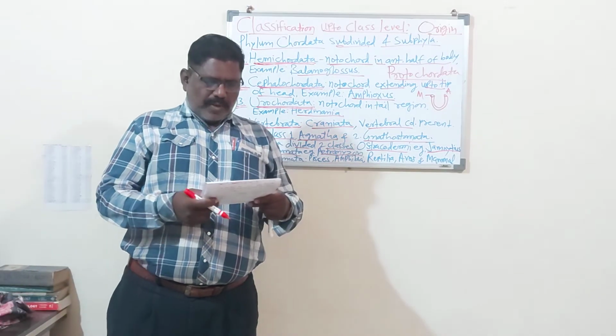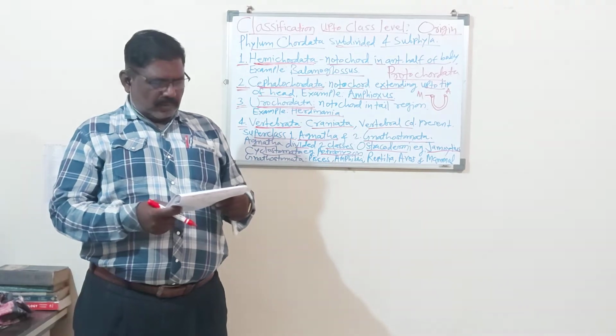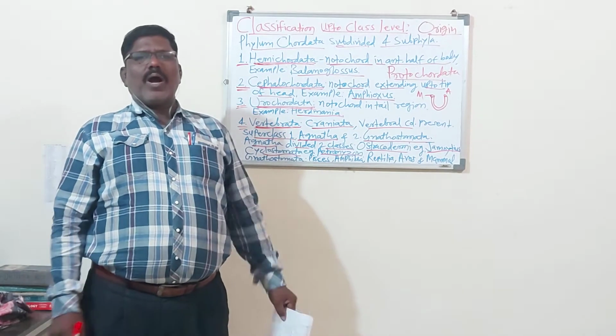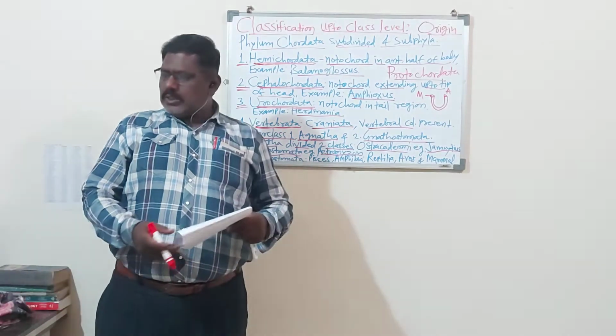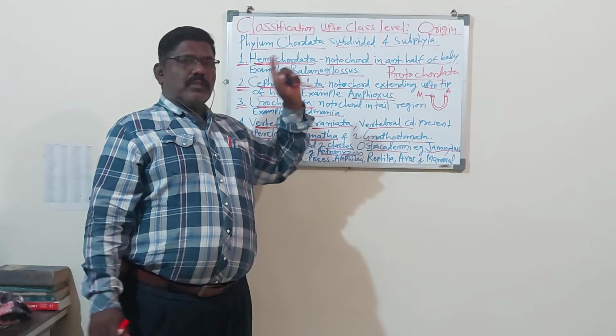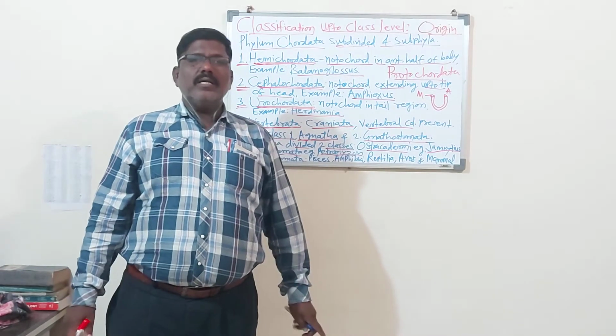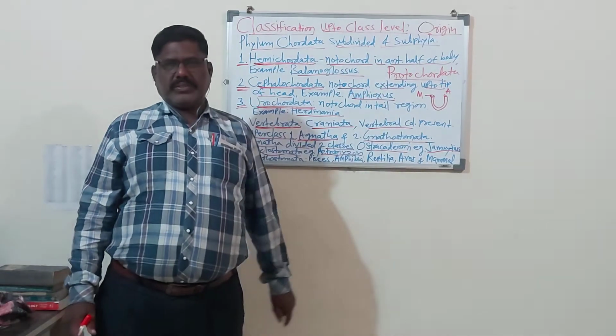The animal kingdom is divided into 30 or more phyla. The first phylum is Protozoa and the last phylum is Chordata. So this is the short account on the origin of chordates. Remember, today we have studied the classification and origin of the chordates.